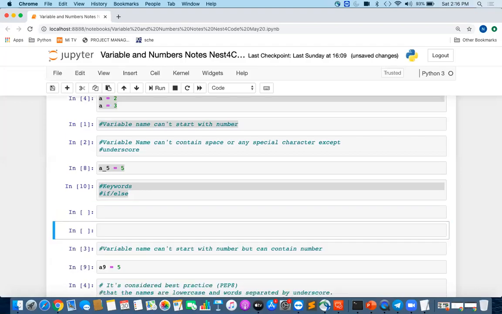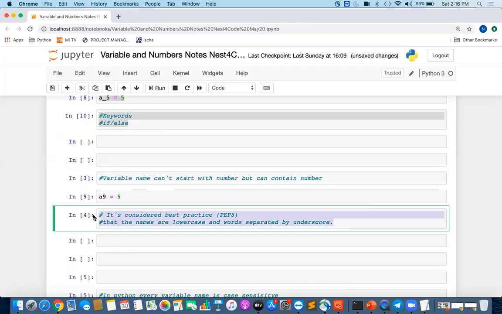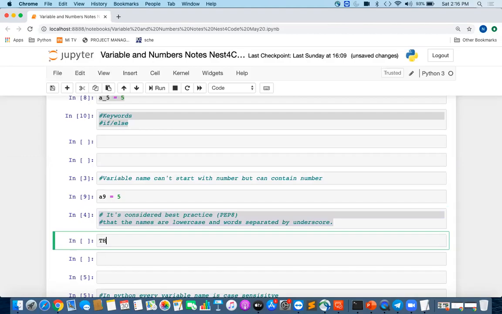Also, in any programming language there is a best practice that we should follow. So what does best practice mean? We know I can define variable names. Let us suppose I am defining a variable name something like this.